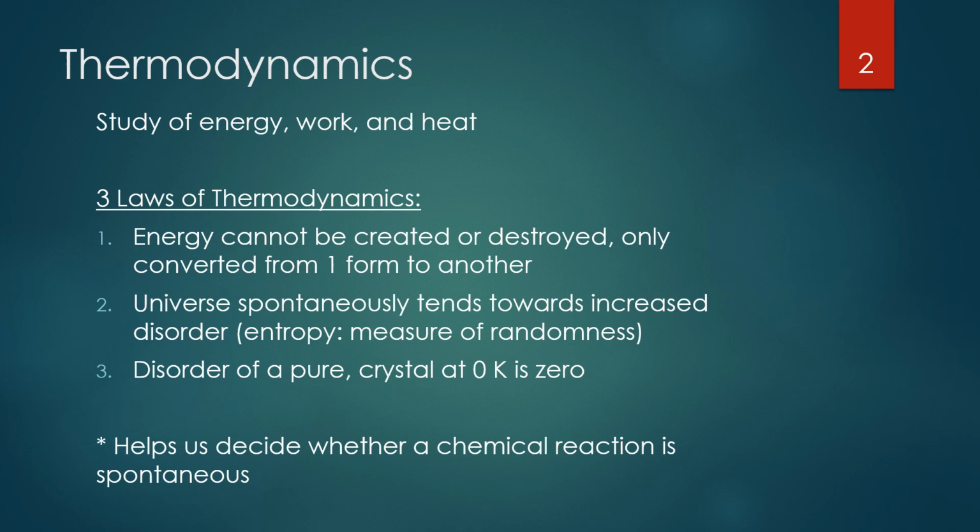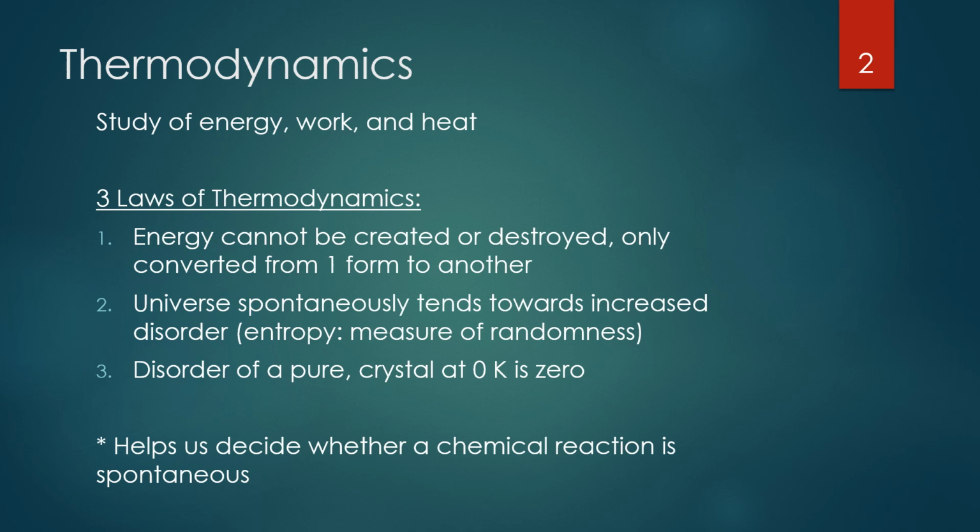So another word for disorder that we use in chemistry is entropy. So entropy is a measure of randomness. So the second law is really just stating, I like to use the example of marbles. If you were to drop a bag of marbles onto the floor, what's going to happen? Are they going to fall and land in a perfect circle, or are they just going to go every which way randomly? They're going to go every which way randomly. So that is all number 2 is saying, is that the universe tends towards disorder. Things happen at random more often than perfectly.